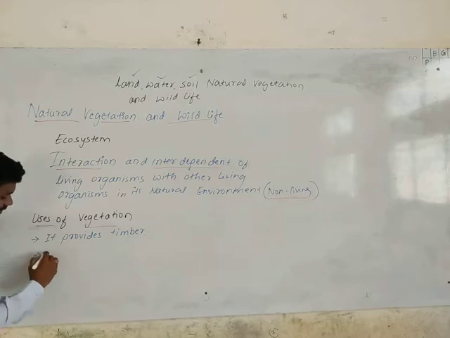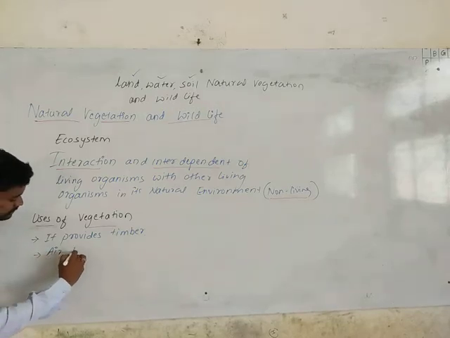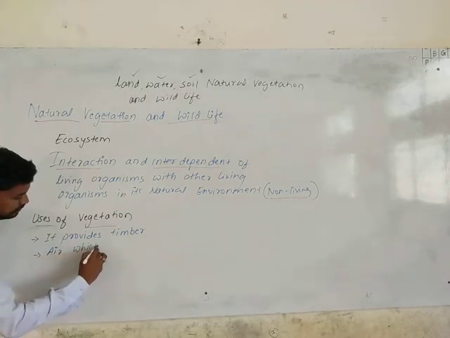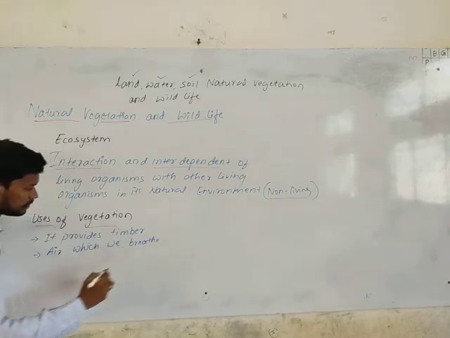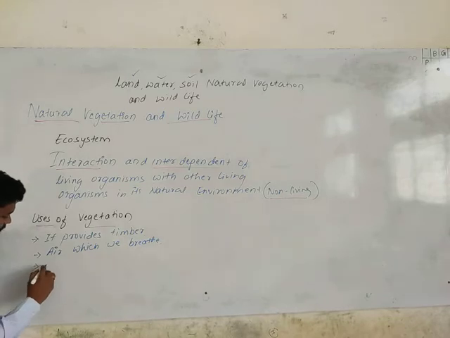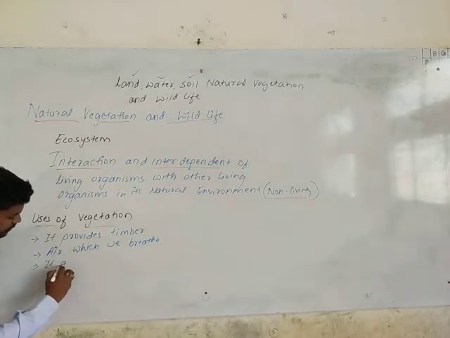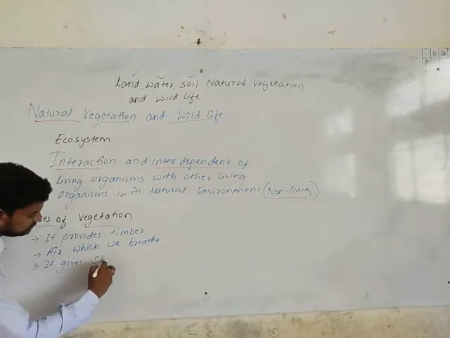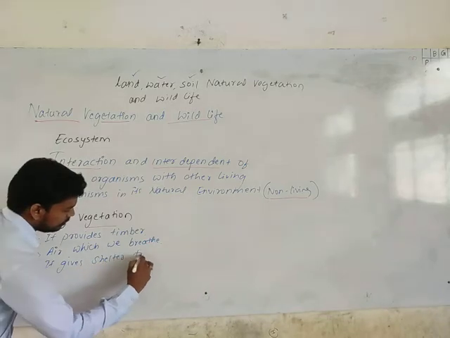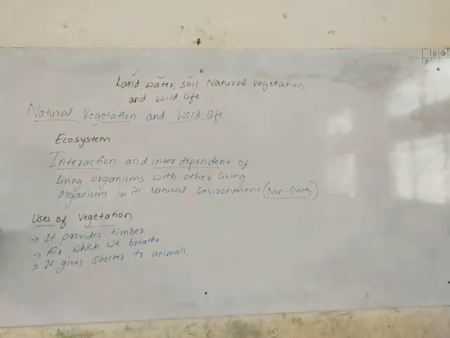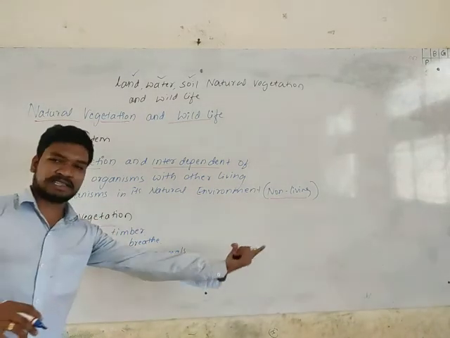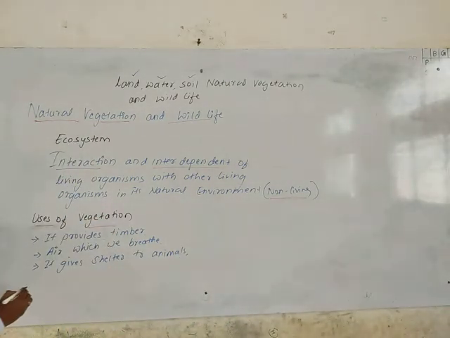Then the air which we breathe. Then it gives shelter to animals, birds and other insects. Then what are the uses we are getting from the natural vegetation? Other uses?